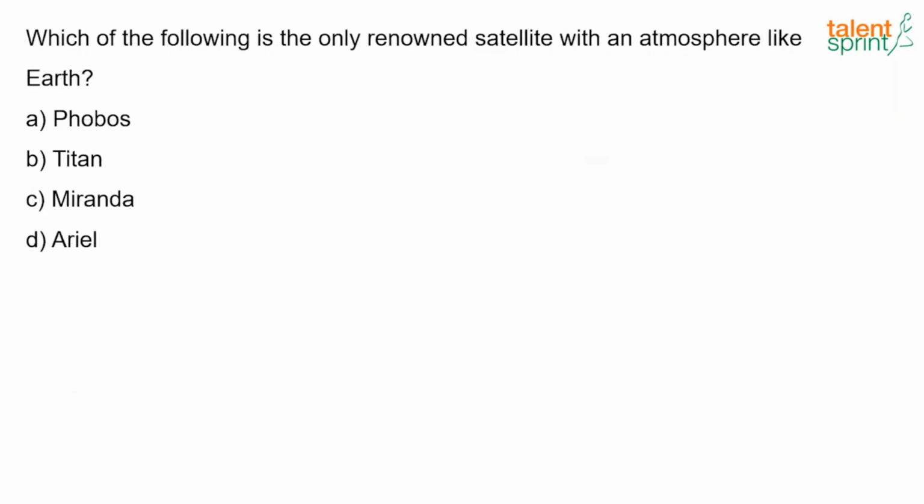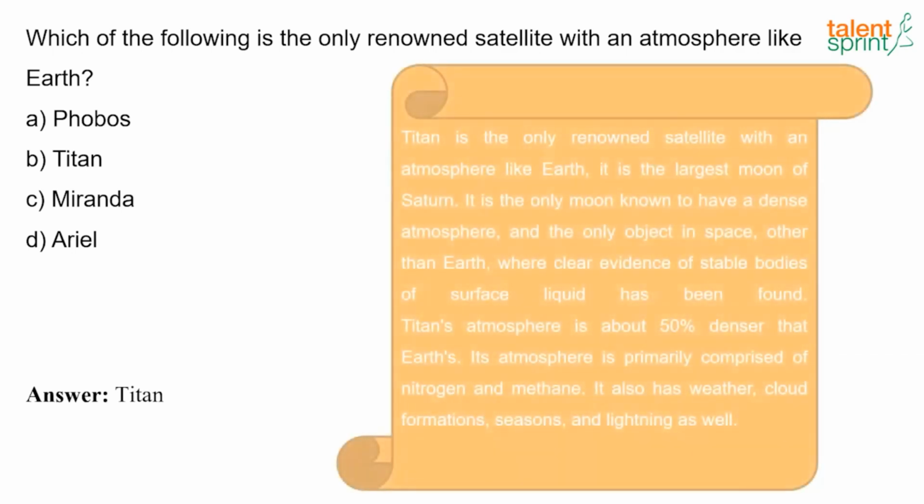Now the next question, which of the following is the only known satellite with an atmosphere like Earth? So what's the answer? It's Titan. So Titan is the only known satellite with an atmosphere like Earth, and it is the largest moon of Saturn.